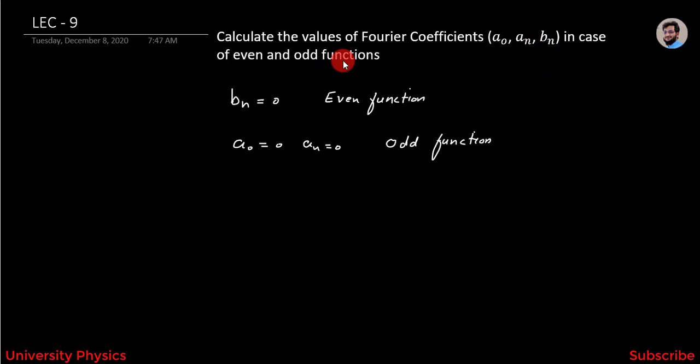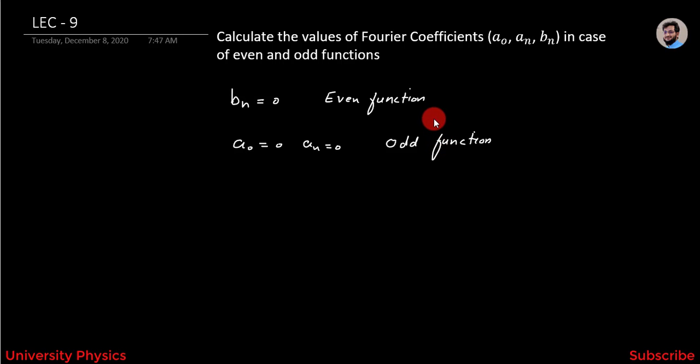Today we will calculate the values of Fourier coefficients a0, an and bn in case of even and odd functions. In the previous lecture we have discussed the even function and odd functions, where we have discussed that the value of bn is equal to 0 in case of even function and the value of a naught is equal to 0 in case of odd function. Similarly, the value of an is equal to 0 in case of odd function.